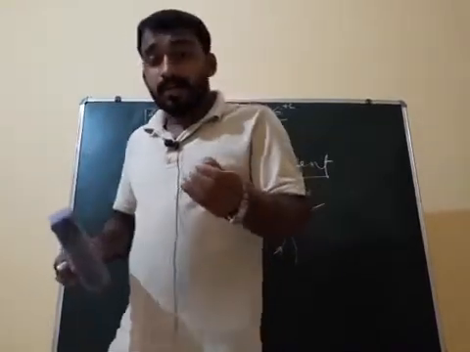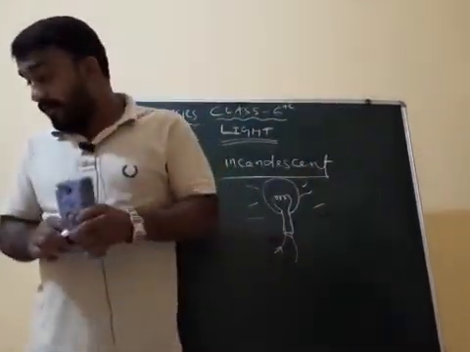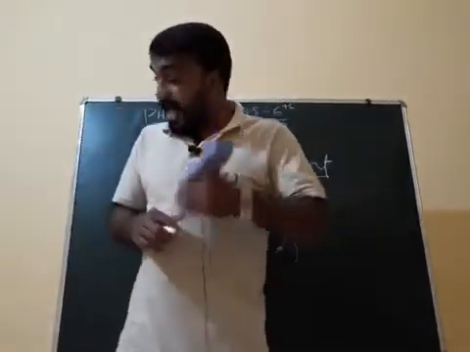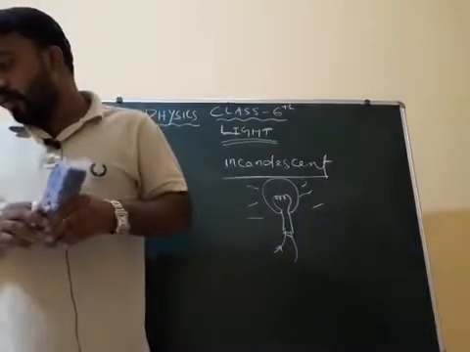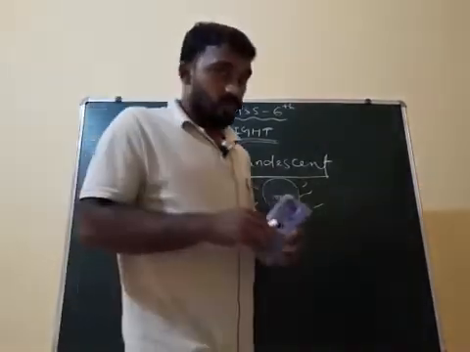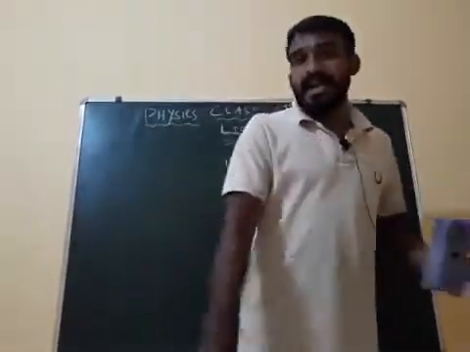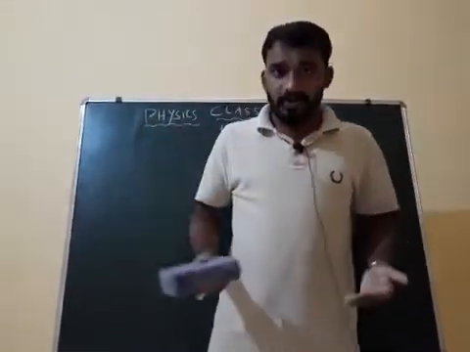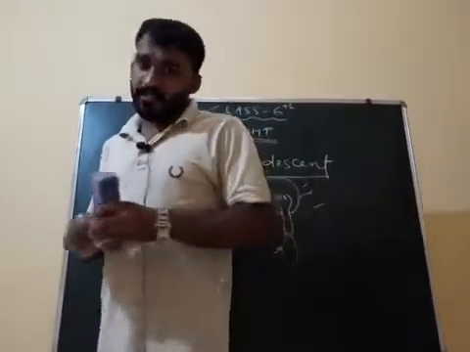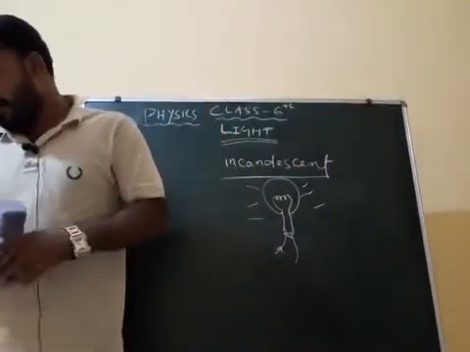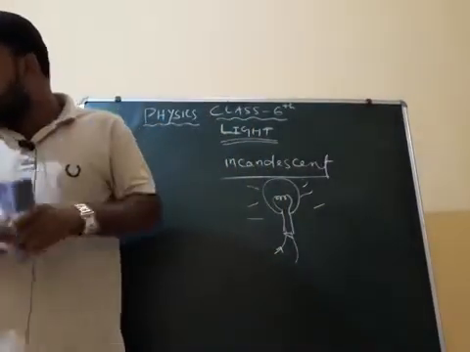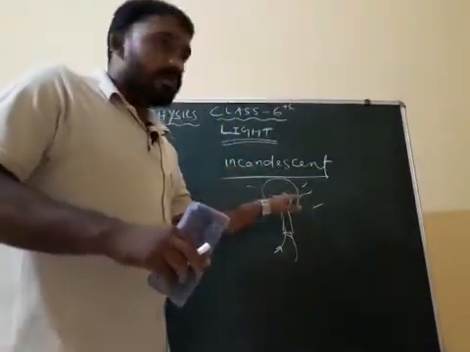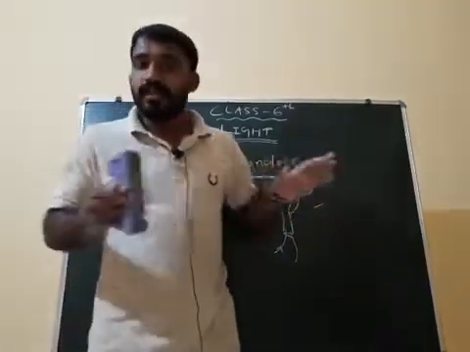So the halogen lamp is used for stage lighting, as well as in automobile headlights, and in stage programs at our annual functions. Clear? Next, what is the difference between halogen lamps and these filament lamps?